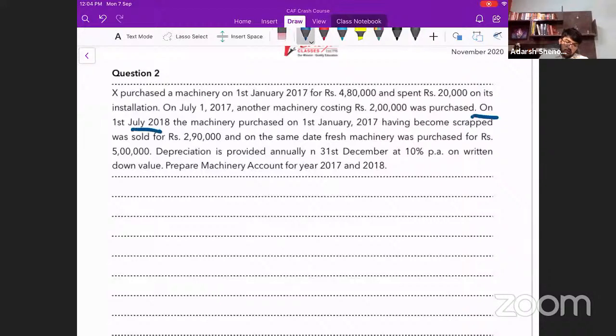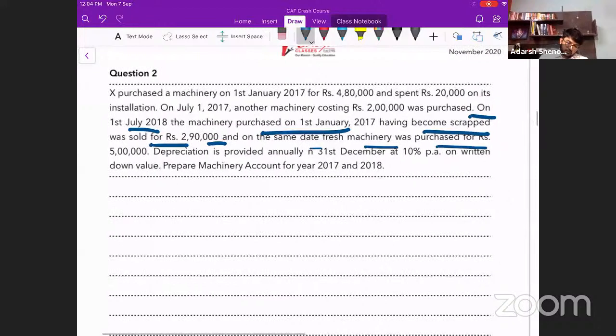On 1st July 2018, the machinery purchased on 1st January 2017, having become scrapped, was sold for 2,90,000. And on the same date, fresh machinery was purchased for rupees 5 lakh. Depreciation is provided annually on 31st December at 10% per annum on written down value. Prepare machinery account for the year 2017 and 18.